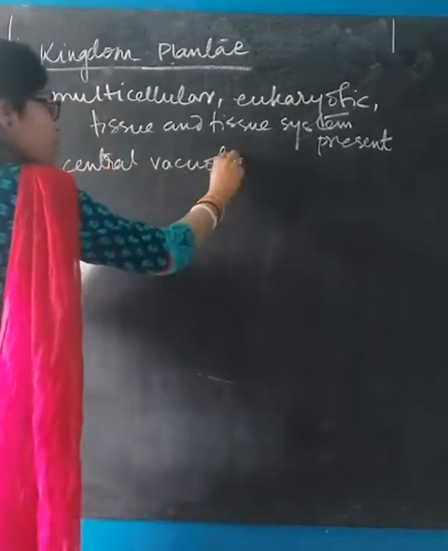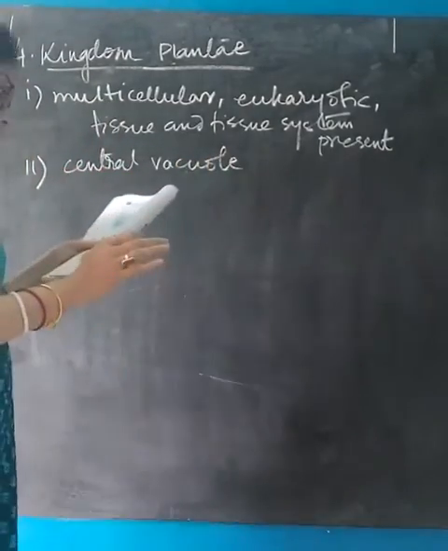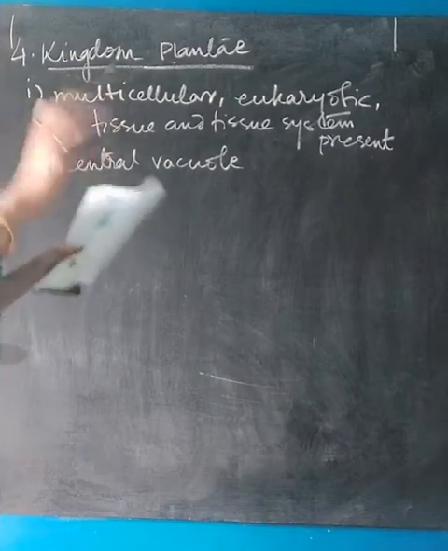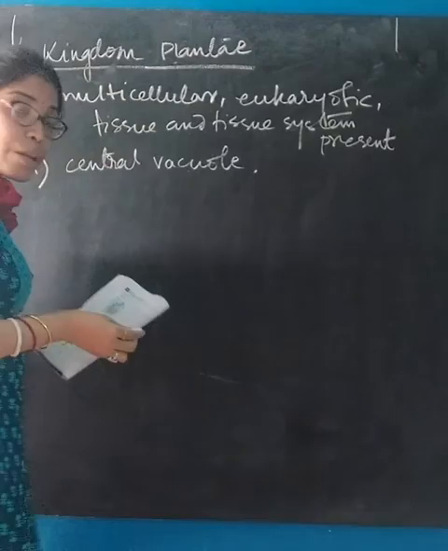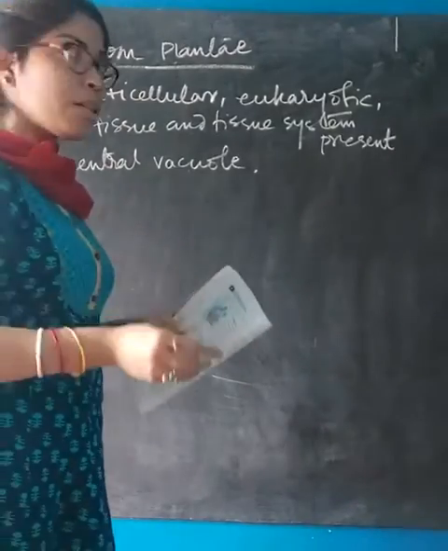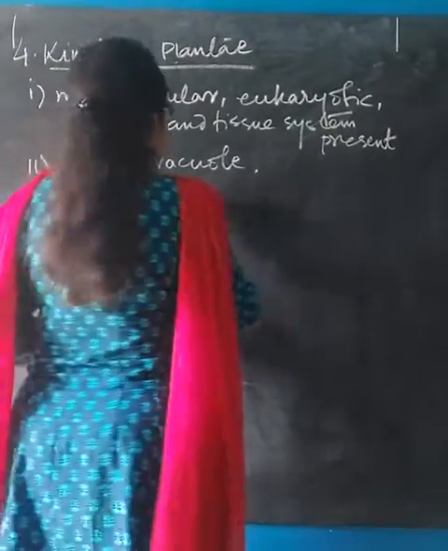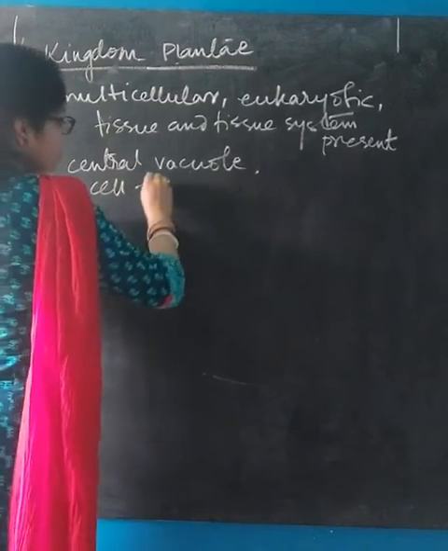It is one of the important cell organelles of plantae. Okay, so it has a central and large vacuole. The cell wall is made up of cellulose. Cell wall is present in plant cells and absent in animal cells. So in this case, the cell wall is made up of cellulose.